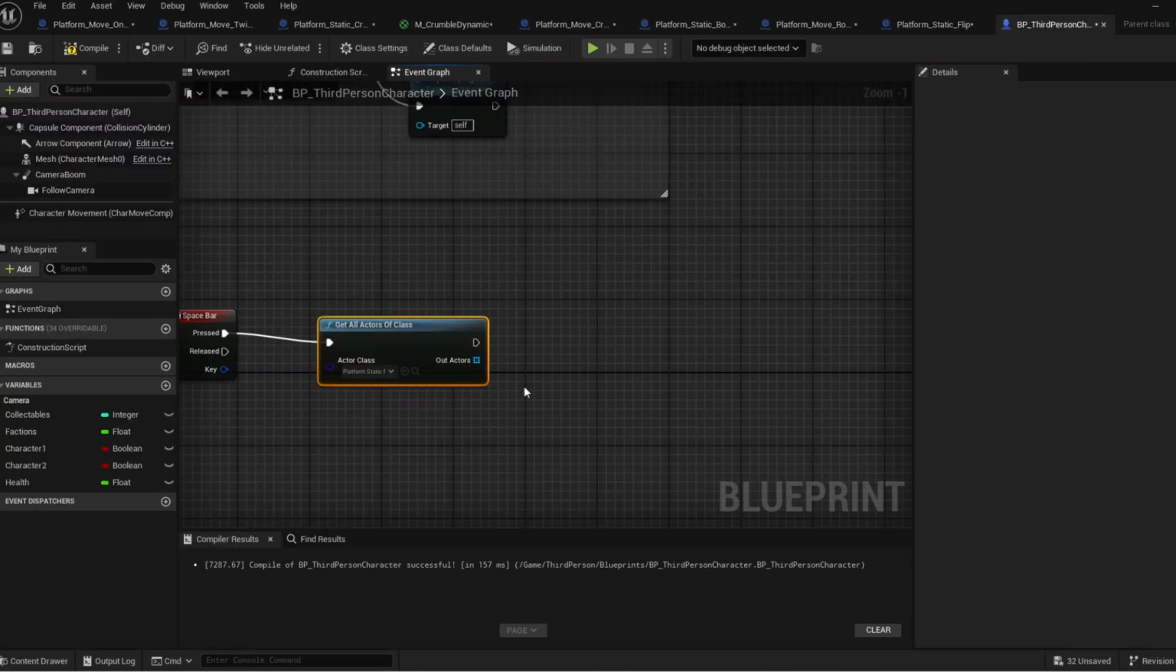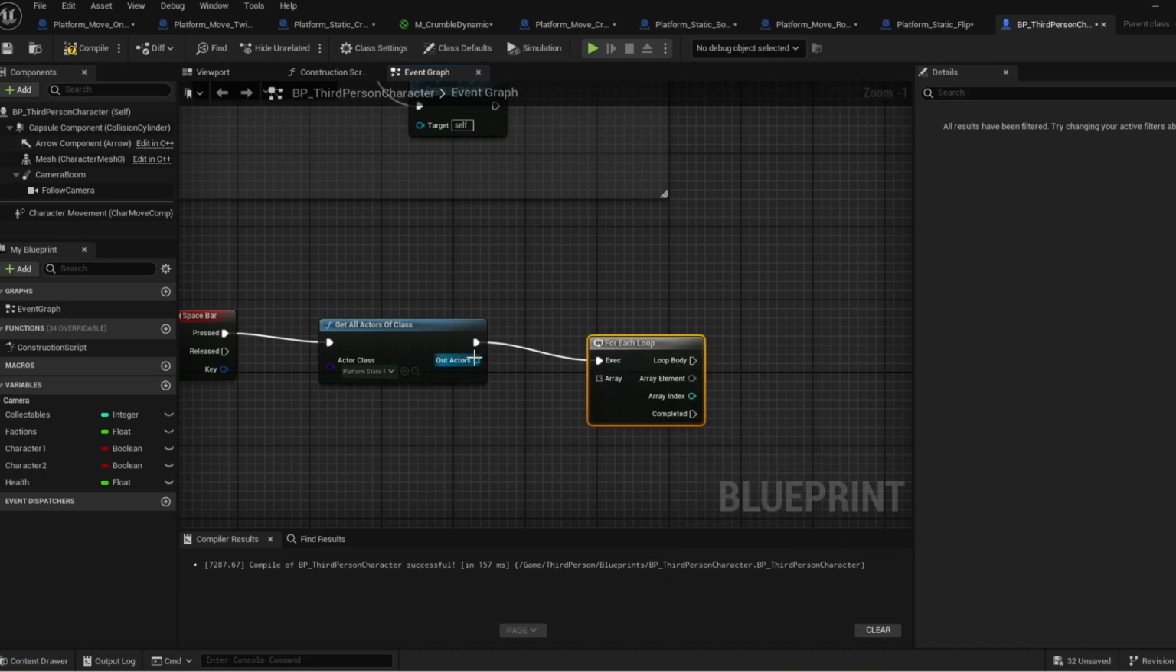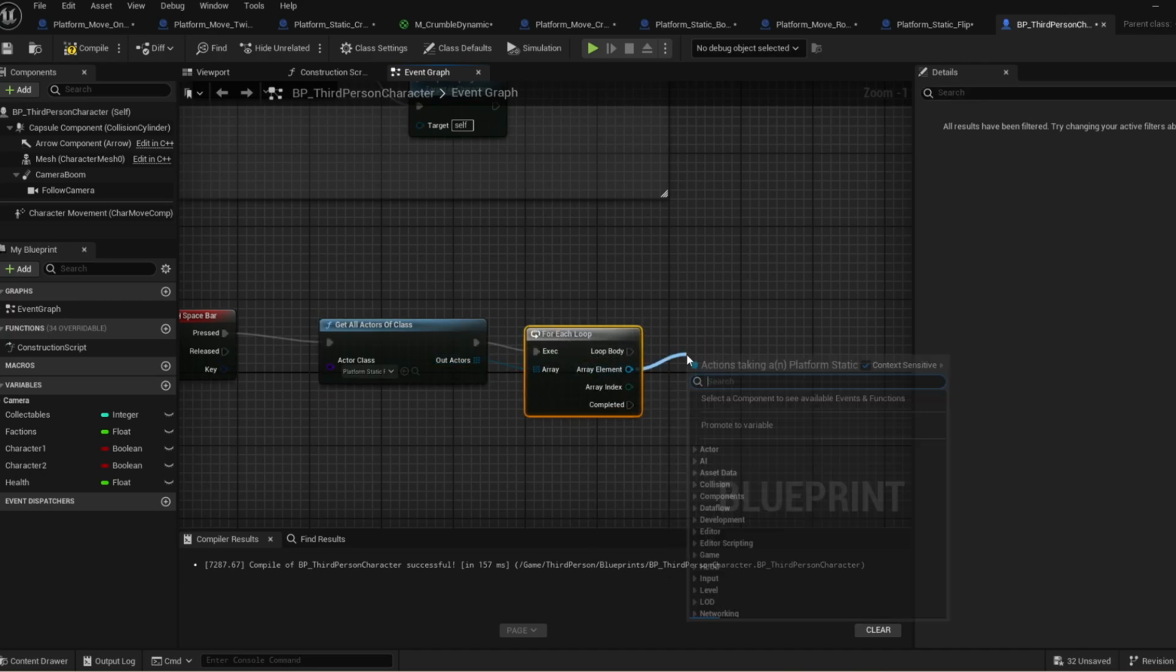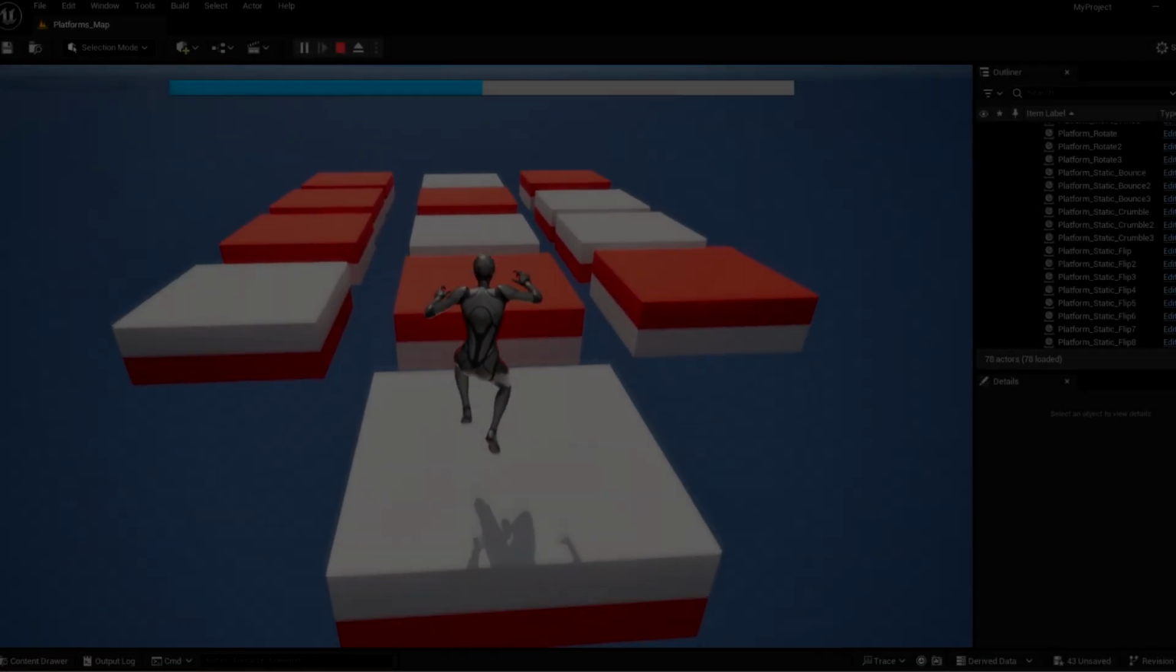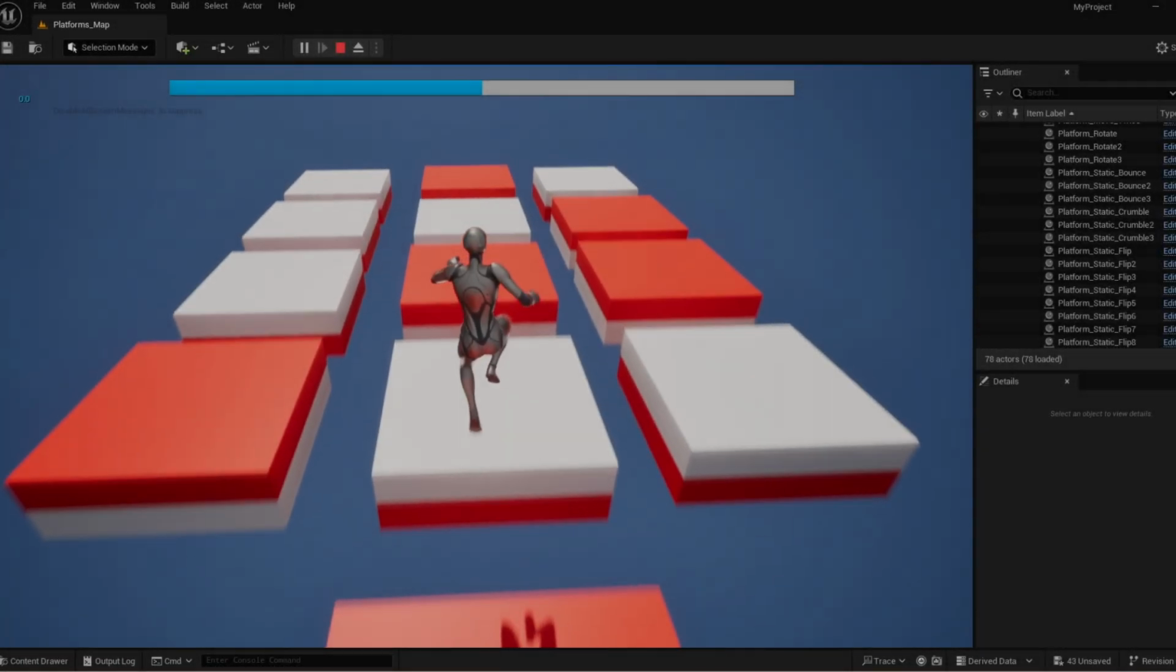Next we have flipping platforms, meaning platforms that flip. They flip specifically every time the jump input is registered. If the player lands on the white side, they are fine. If they land on the red side, they die, or they should.